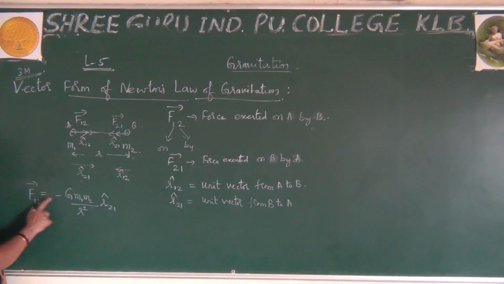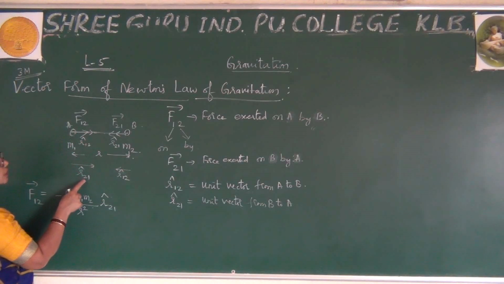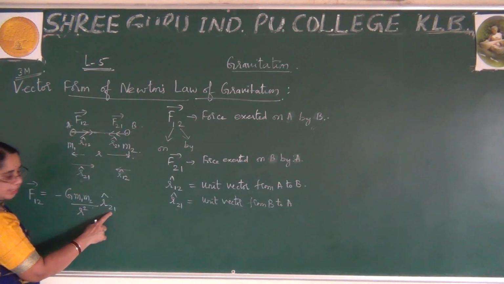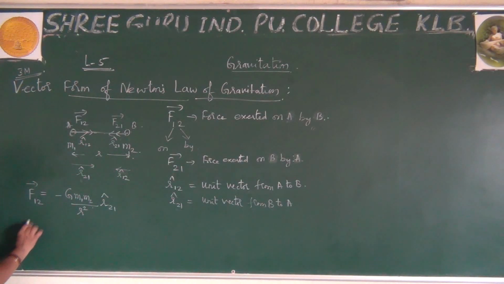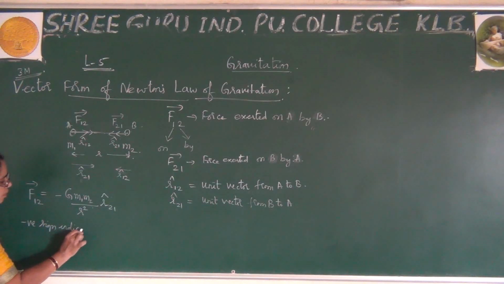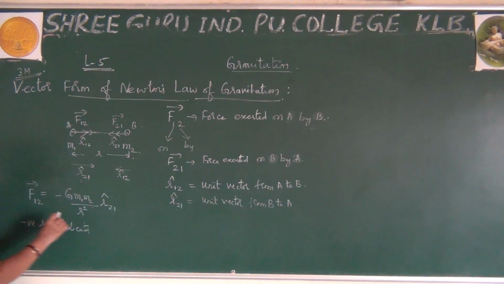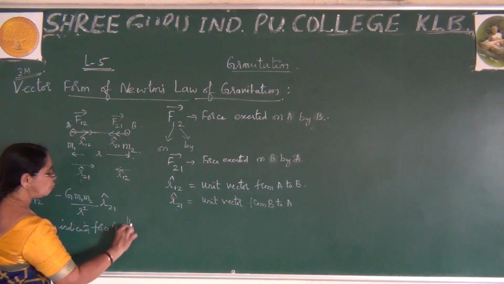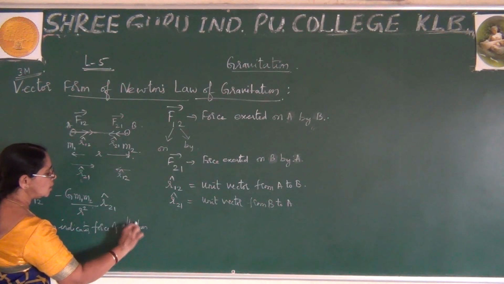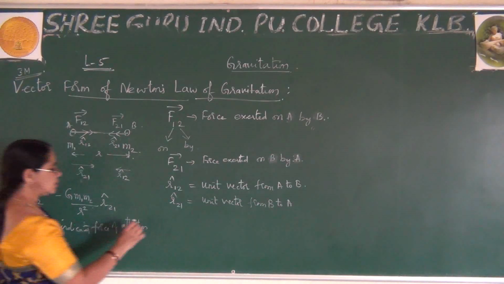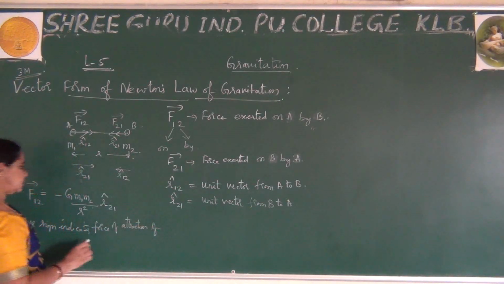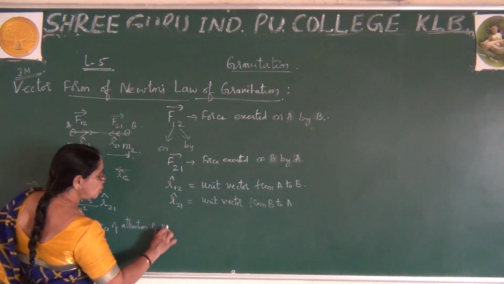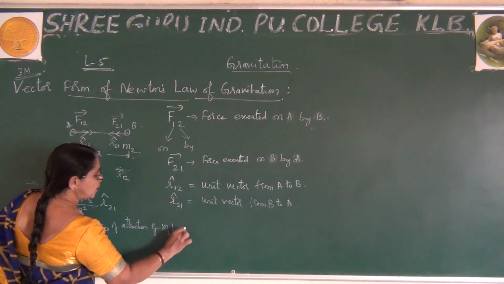So let me write F12. This is F12, which can be written with the unit vector R2. Let me first write what the negative sign indicates. Negative sign indicates force of attraction of mass M2 by M1.